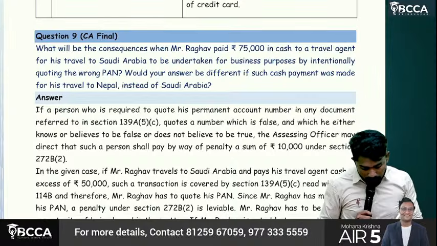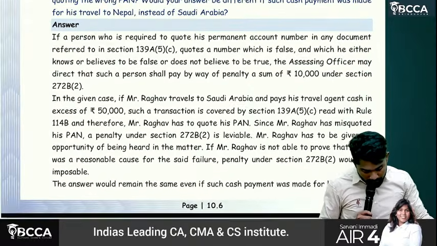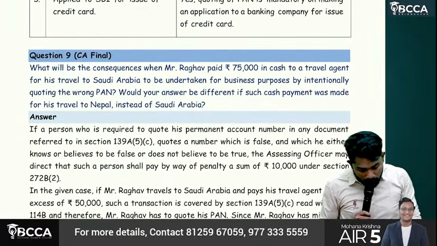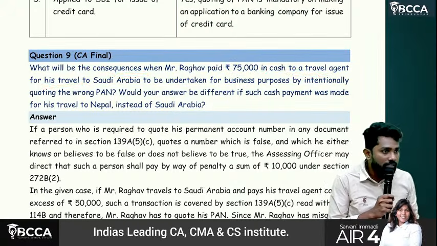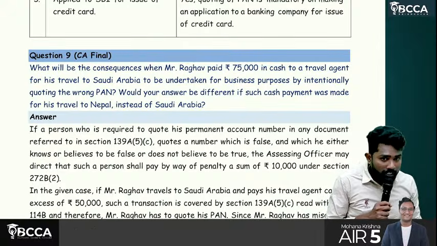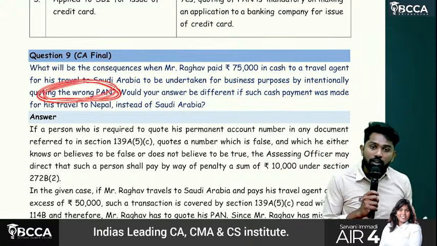Okay, so this question is a little important, sir. Conceptually, I think this point we didn't write in the notes. So here we'll see what will be the consequences when Raghav paid 75,000 in cash to a travel agent for foreign travel, in excess of 50,000. That means he has to quote what? PAN number. But by intentionally quoting the wrong PAN.